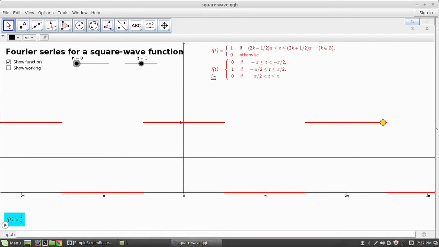Consider the square wave function defined by f(t) equal to 0 for minus pi less than t less than minus pi by 2, 1 for minus pi by 2 to pi by 2, and 0 for pi by 2 to pi. See, from the definition of this square wave function, it is clear that this is an even function defined in the interval minus pi to pi. And because this is an even function, while we are computing the Fourier coefficients, we can say that the sine terms are absent. That means bn equal to 0, and we can have only the values of a0 and an.